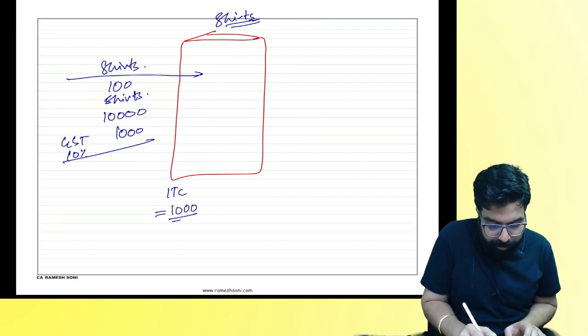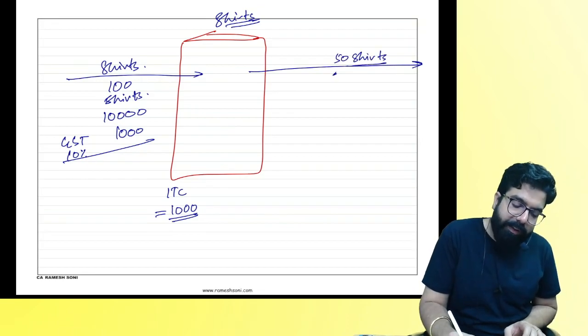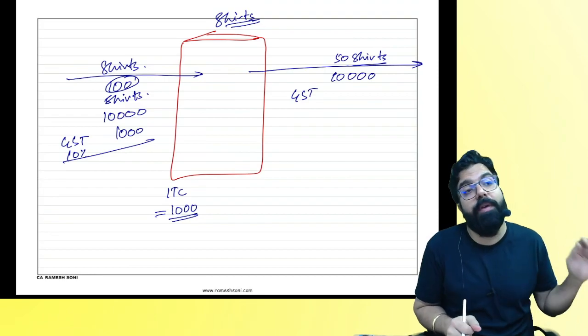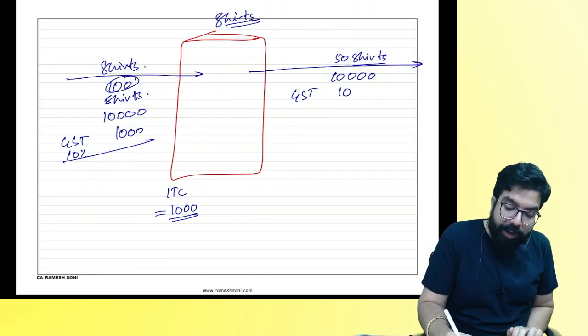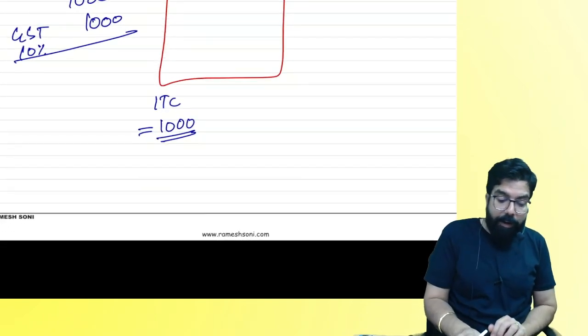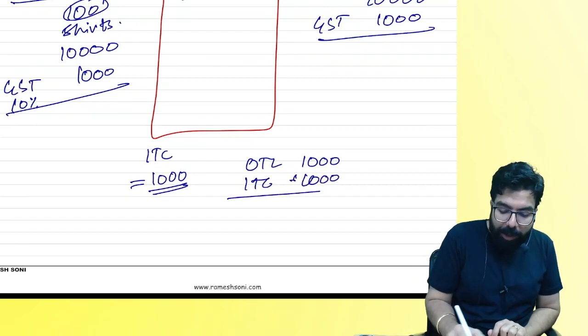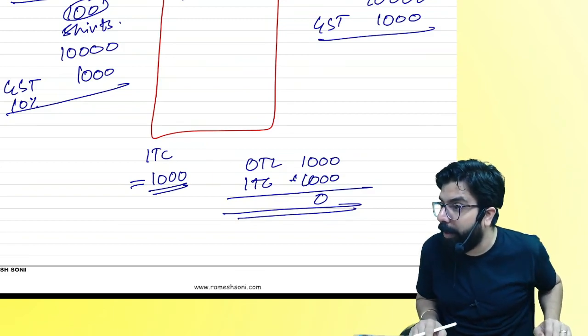Now, I sold, supposedly, 50 shirts for 10,000 rupees. 100 shirts I bought for 10,000, but 50 only I sold for the same. Very good profit, correct? GST 1,000. Can you tell me what will be my output tax liability? What is my input tax credit? How much will I pay to the government? Are we all 100% clear? I will pay to the government zero.